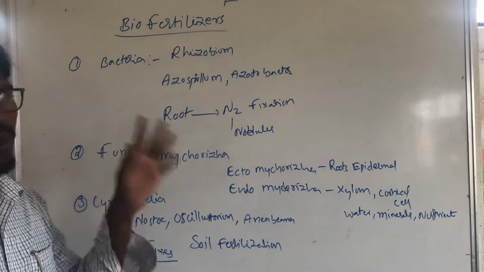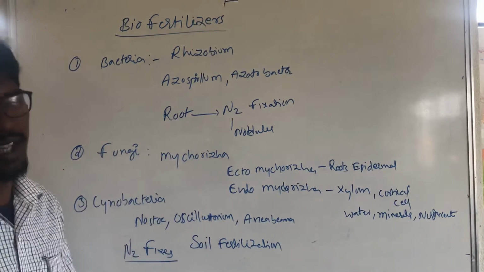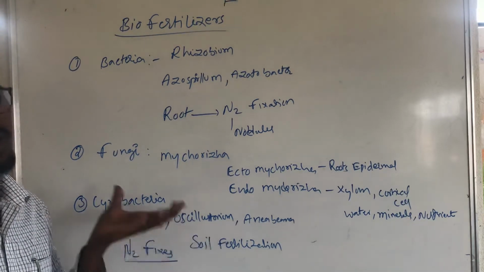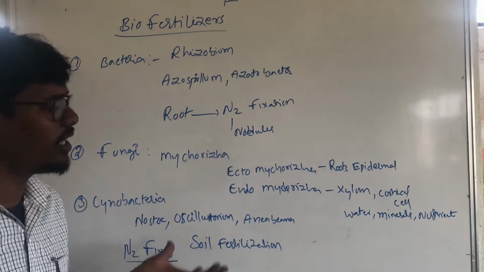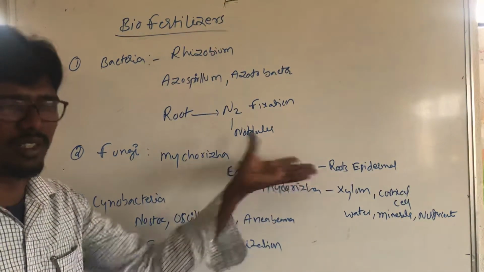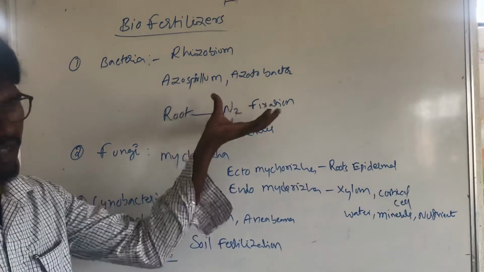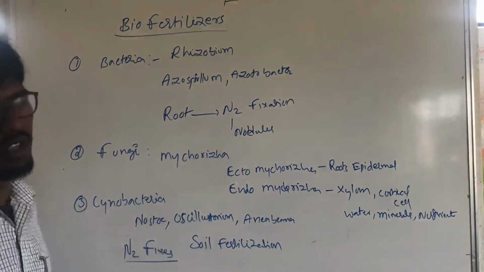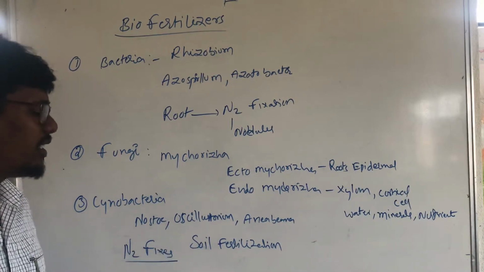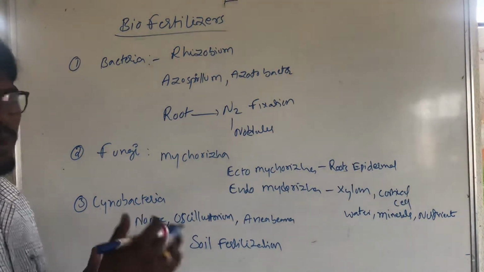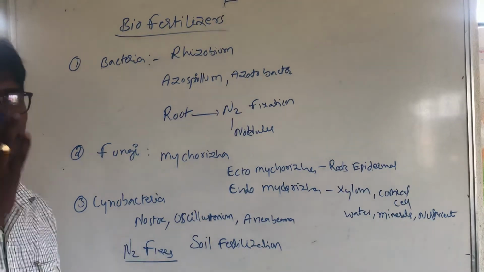That is called biofertilizers. Naturally, they supplement the organic materials, supplying different things. All these things protect plants.